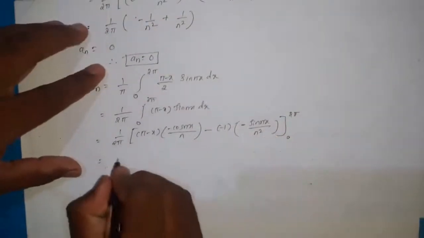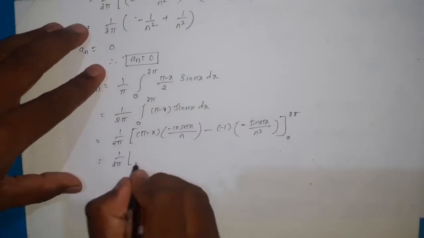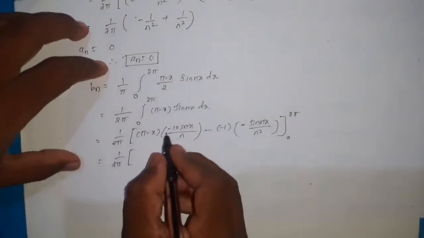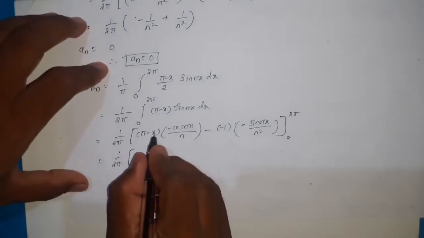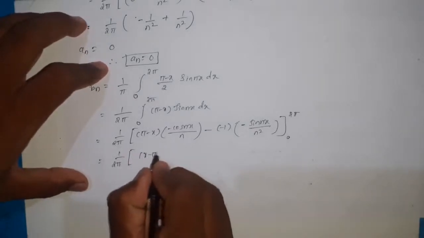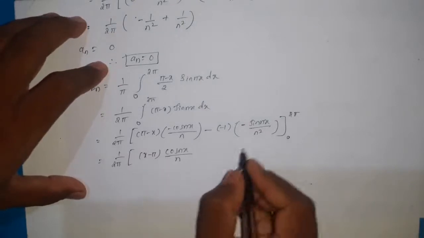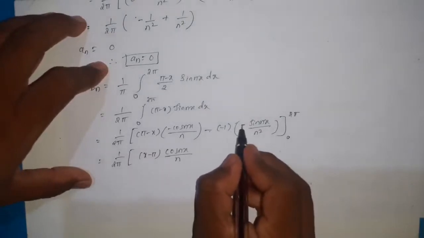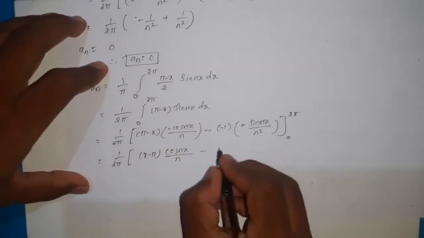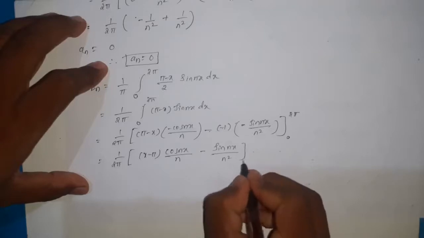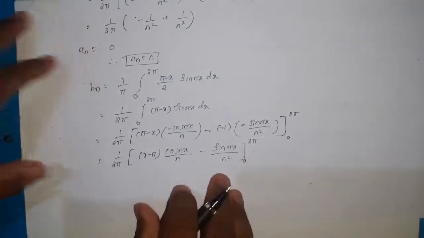Then it is equal to 1 divided by 2 pi. Here the minus is there, so we can write this pi minus x as x minus pi into cos nx divided by n. Now here three negative signs are there, so that is minus sin nx divided by n square, from 0 to 2 pi.